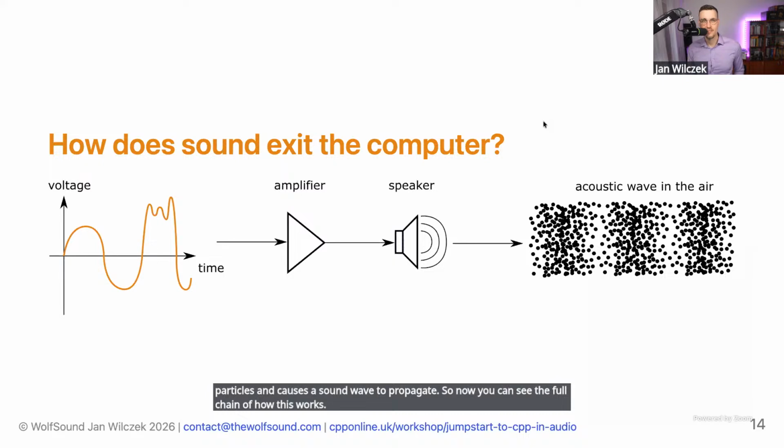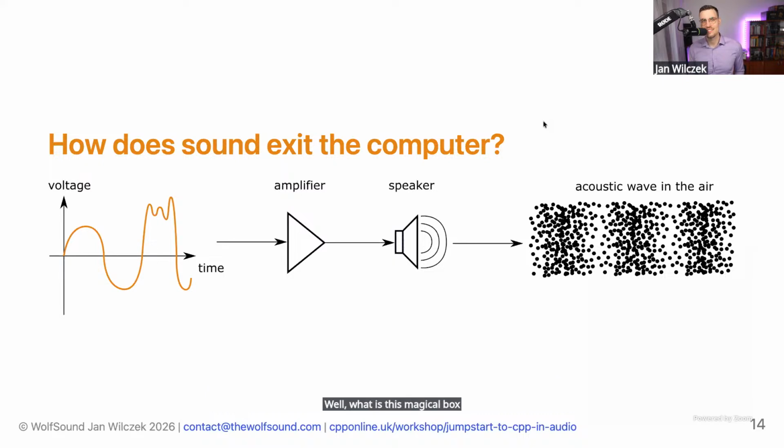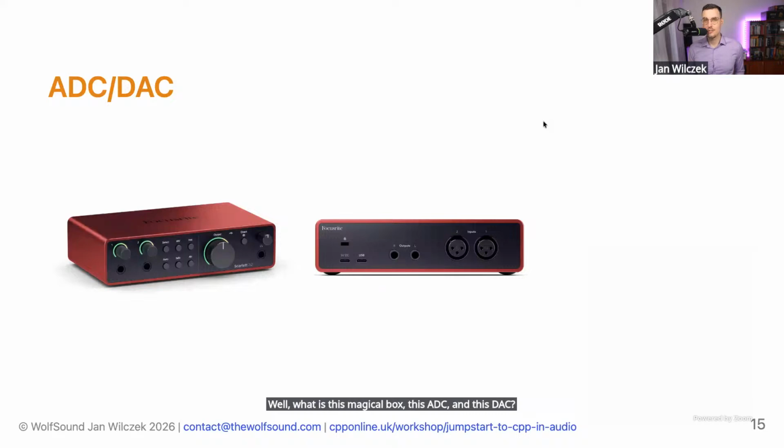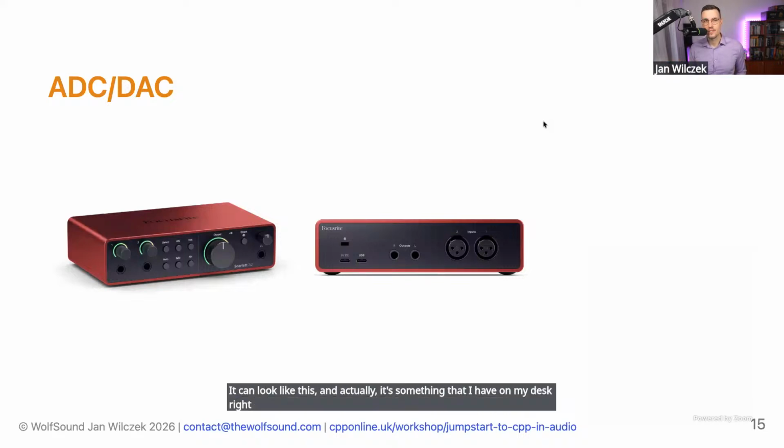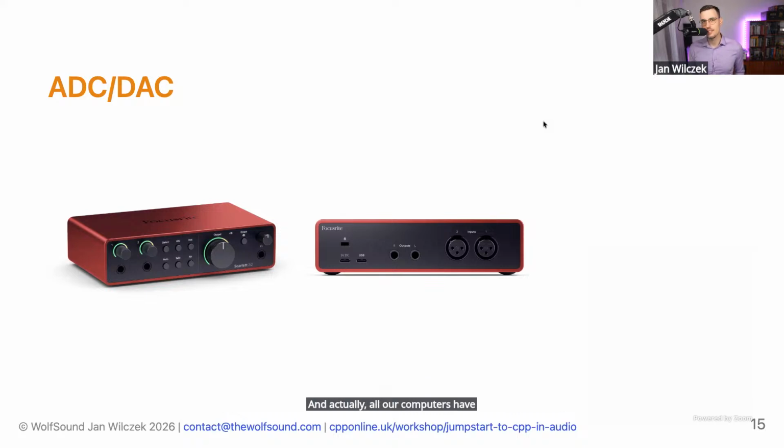Well, what is this magical box, this ADC and this DAC? It can look like this. And actually, it's something that I have on my desk right now. This is an external sound card. It's also called an audio interface. And actually, all our computers have an ADC and a DAC. You just need to look for a headphone jack for your headphones.